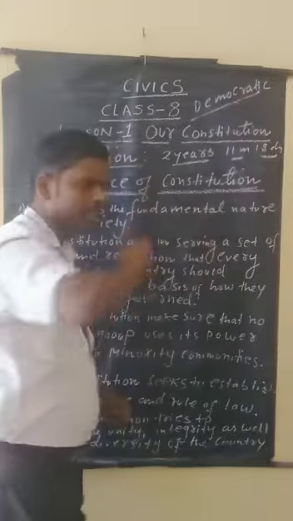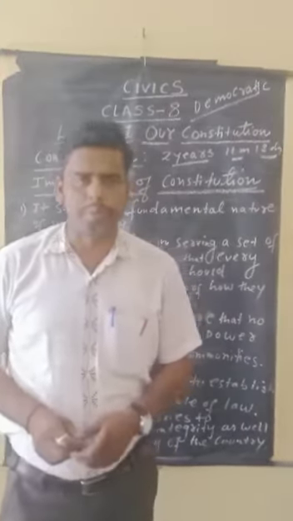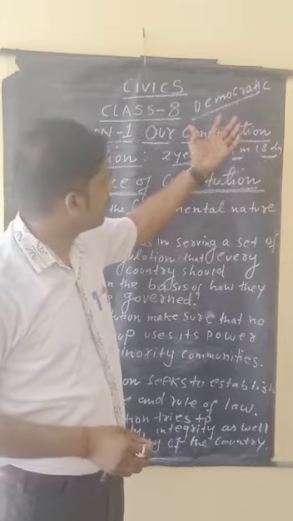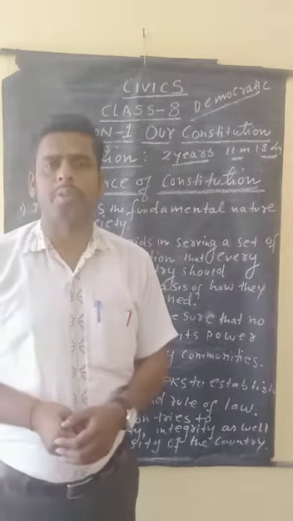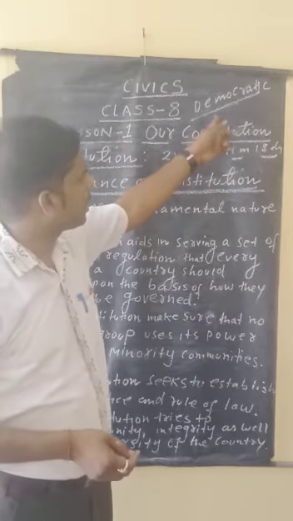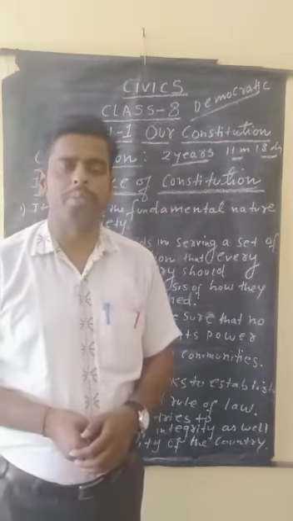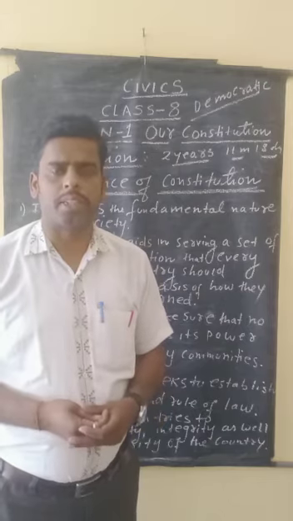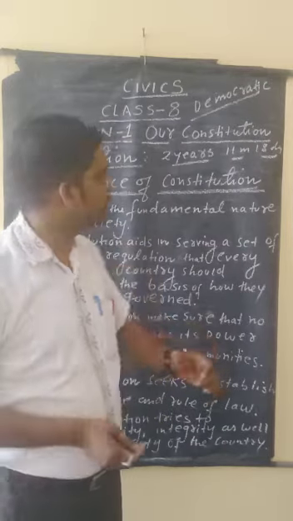You know what democracy is? Democracy means the rule of the people. Abraham Lincoln defined democracy as a form of government of the people, for the people, and by the people. So in a democratic country like India, the power of the people is very great. That's why the rule of the people is known as democracy.